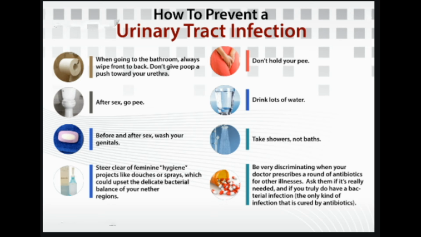Spermicides. Spermicides may increase UTI risk. They can cause skin irritation in some women. This increases the risk of bacteria entering the bladder. Condom use during sex. Non-lubricated latex condoms may increase friction and irritate the skin of women during sexual intercourse. This may increase the risk of a UTI.